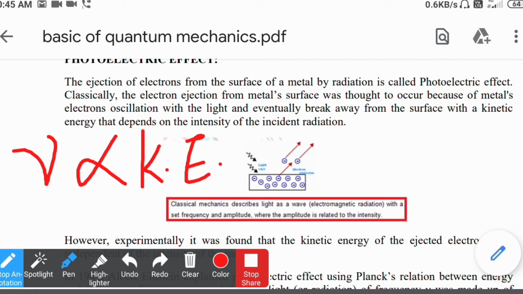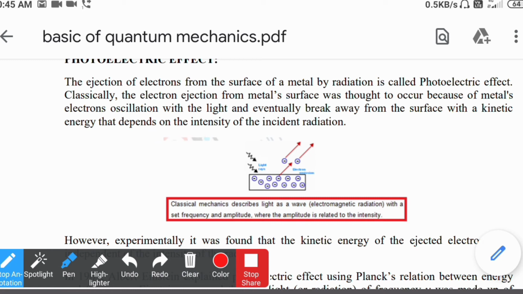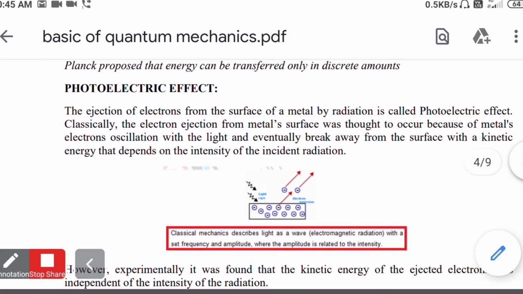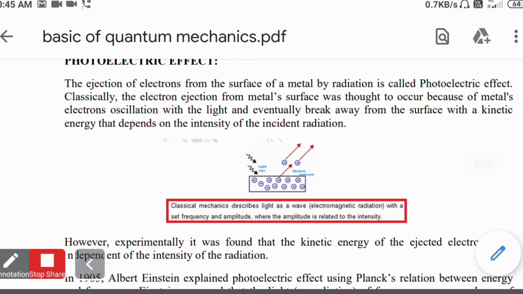These contrasting observations could not be explained using classical mechanics, so we have to move to another mechanics, that is quantum mechanics. Einstein applied the quantum of energy idea, like Max Planck's theory, in order to explain this photoelectric effect. We will see that one by one.